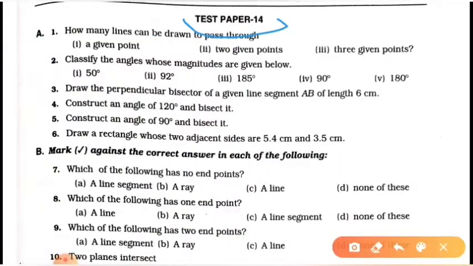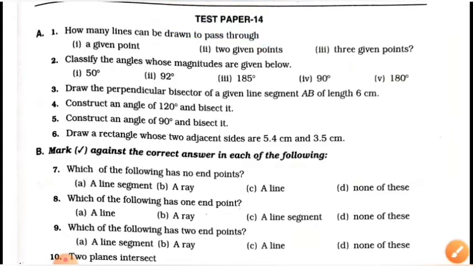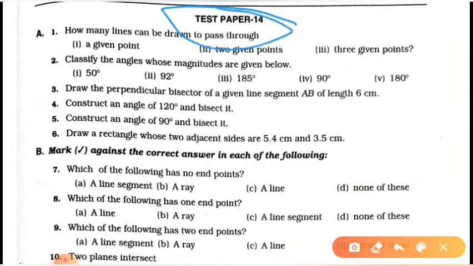So friends, now proceed to test paper 14. Friends, here the first question is: how many lines can be drawn to pass through a given point? The number of lines that can pass through a given point is infinity. So its answer is an unlimited number, infinity.